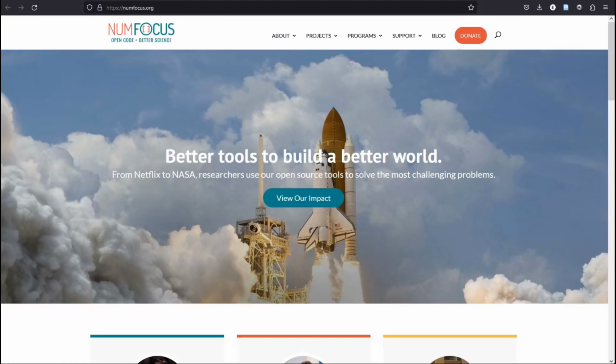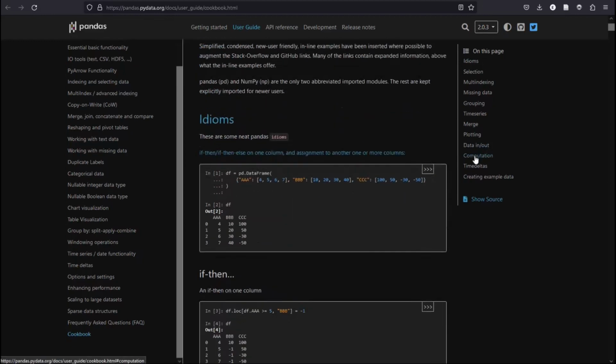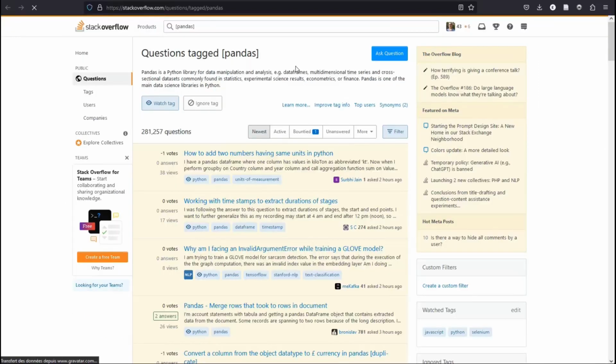There is thousands of contributors, and this huge community leads to a lot of documentation and resources for you to use. On the official documentation you have the Pandas cookbook, which is kind of a how-to guide to Pandas. The community has also a fantastic blog. In this blog you will find a lot of advanced topics about Pandas, and there is over 280,000 questions opened on Stack Overflow.